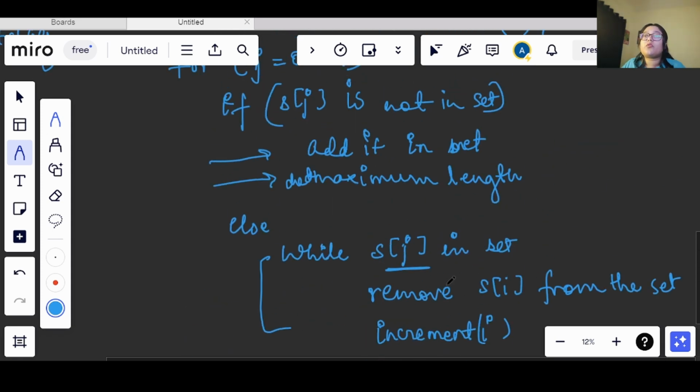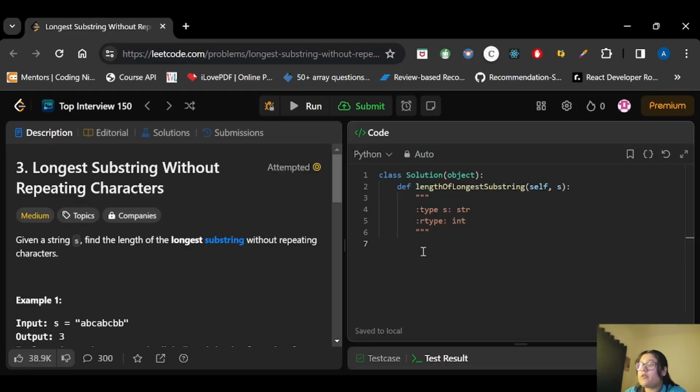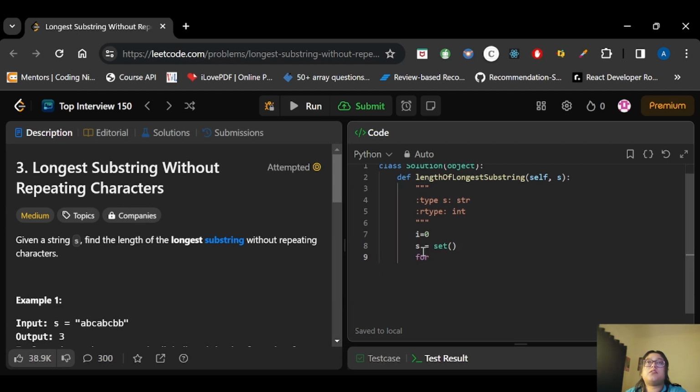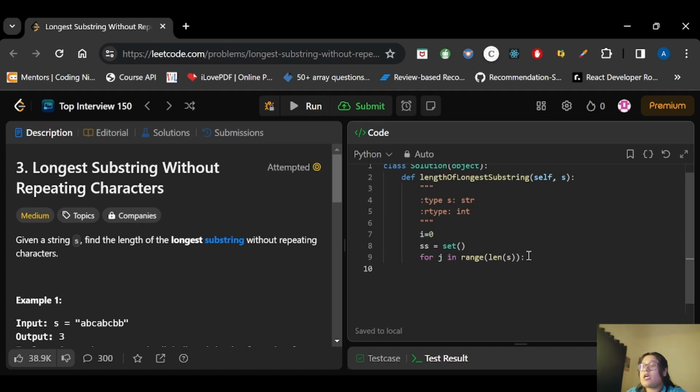Now let's move on to the code editor and see how the code works. I will declare i, and then we will have a set. Now let's start the iteration. j will start from 0 and go till n. I have already s here, so I will use s. Now I will check if